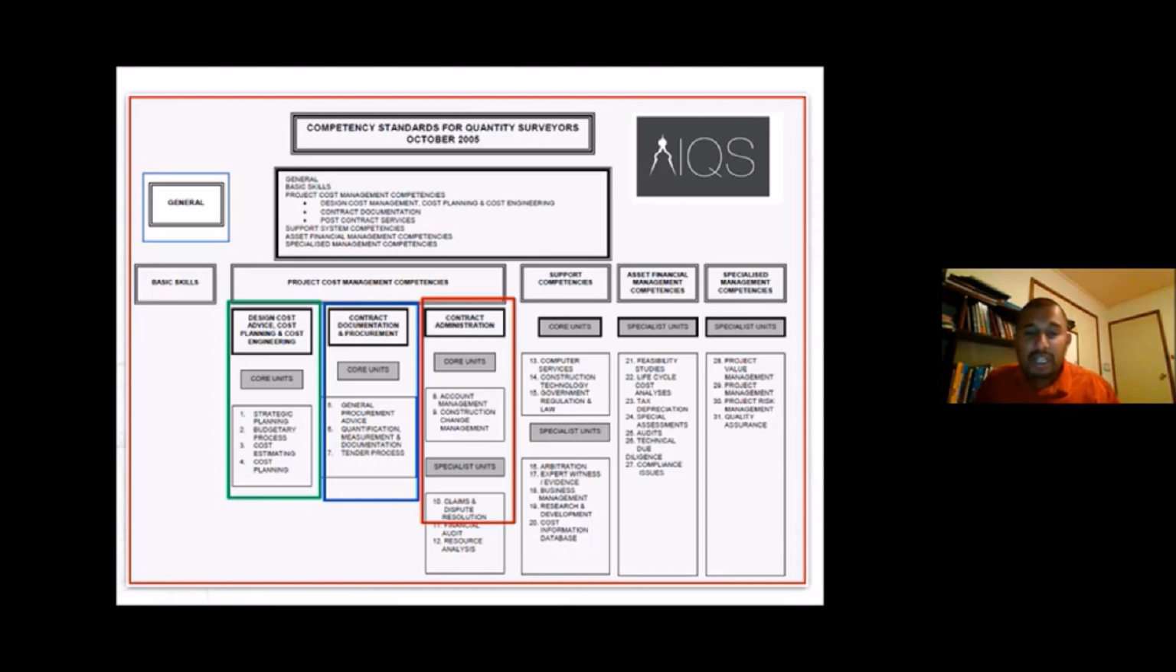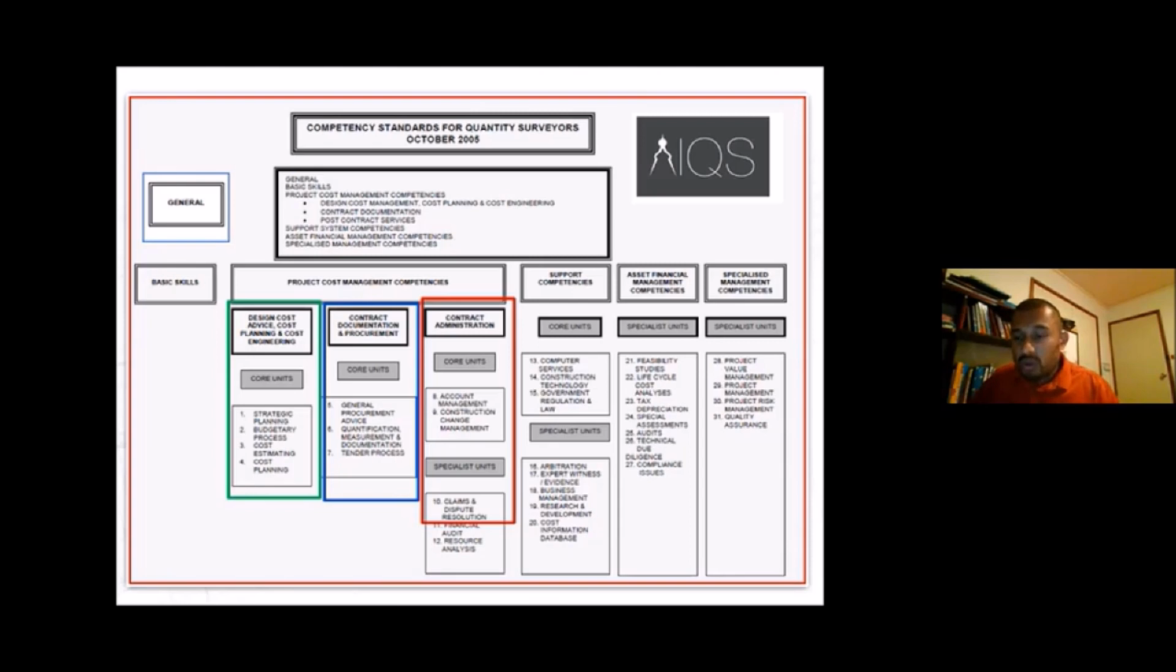And the third core competency is contract administration. That includes account management, which means payments, payment process, and construction change management, that is variations. And then claims and dispute resolution. So basically they are talking about the post-contract administration. If you're working in the post-contract, then this is the competency that you should select.